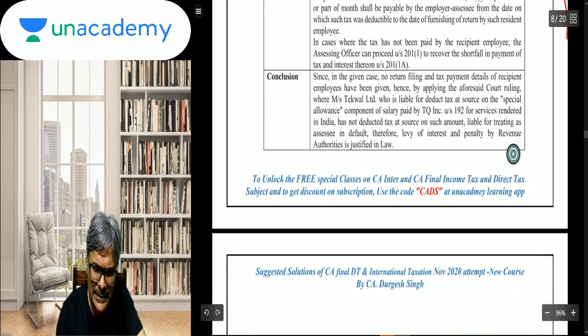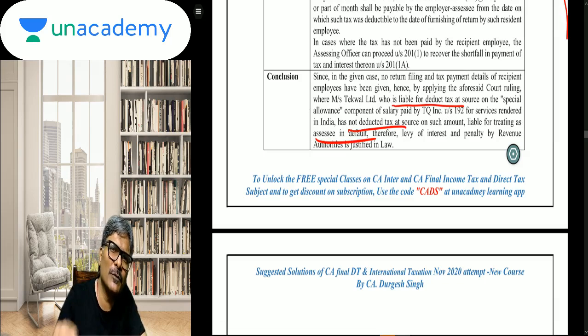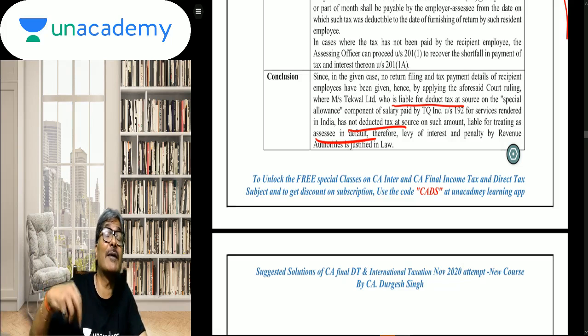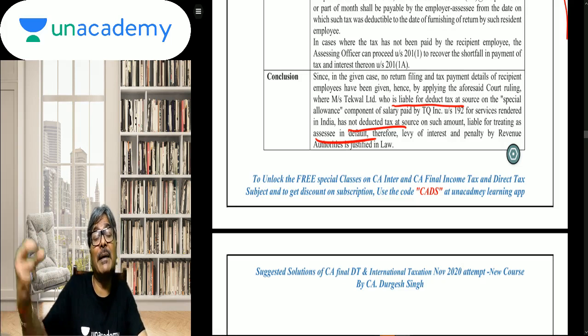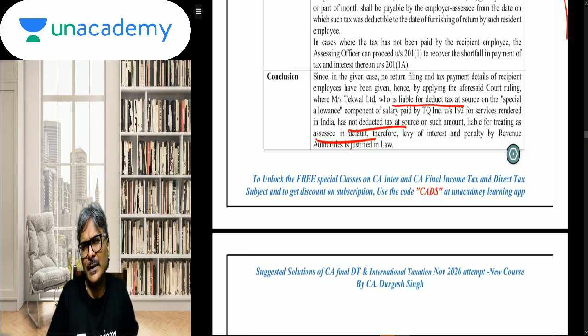So let's see here in the conclusion. Since in the given case no return of income has been filed by the recipient employees, by applying the aforesaid court ruling, the person who is liable to deduct tax on the special allowance component has not deducted, so he will be an assessee in default. Technically speaking, students, if I would have filed my return, I would have captured that particular income in my ROI, then I may not have been considered as an assessee in default.